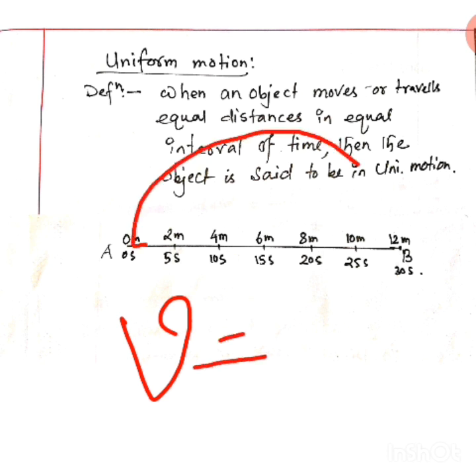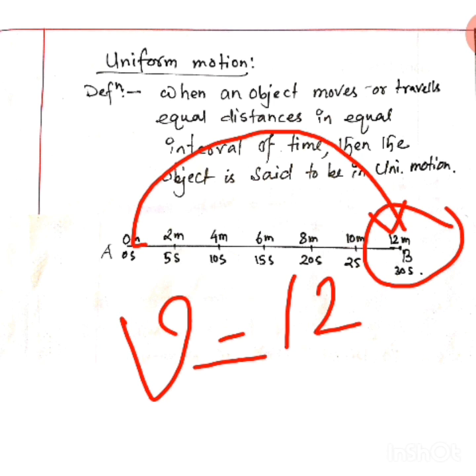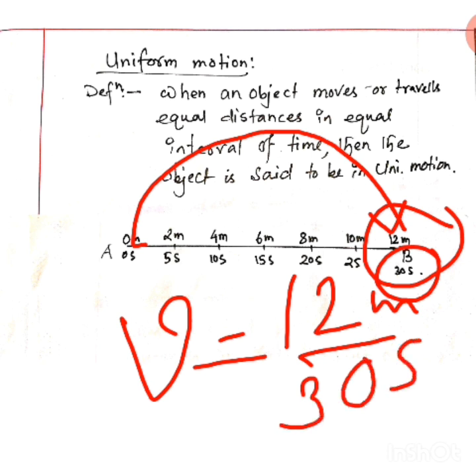If the object was moving from A to B, how much distance traveled? 12 meter. Clear? 12 meter distance traveled divided by how much time has it taken? 30 second. Clear? 30 second. Understood? 12 meter divided by 30 second. This way you need to find out speed.